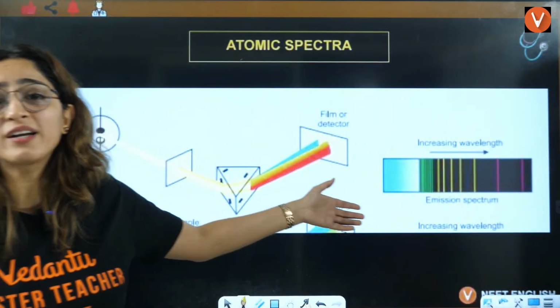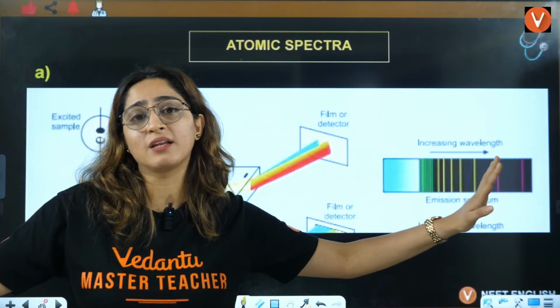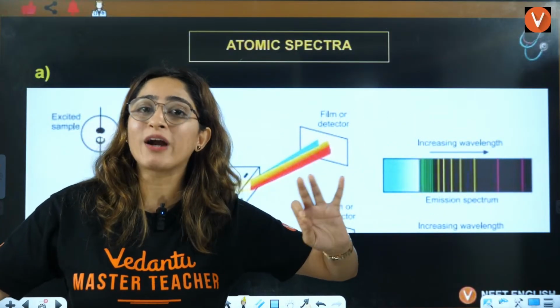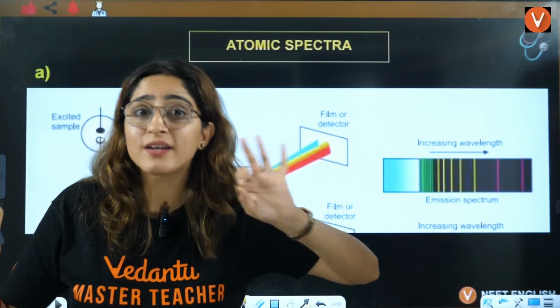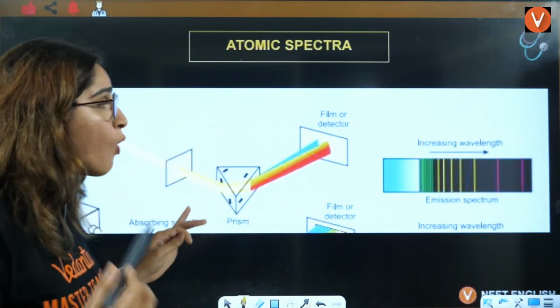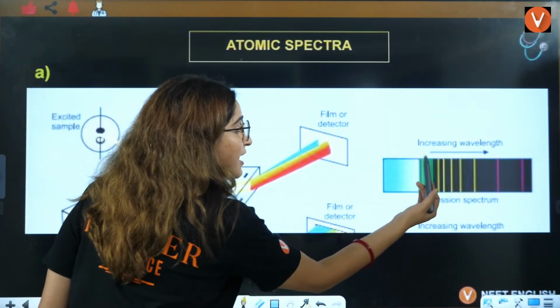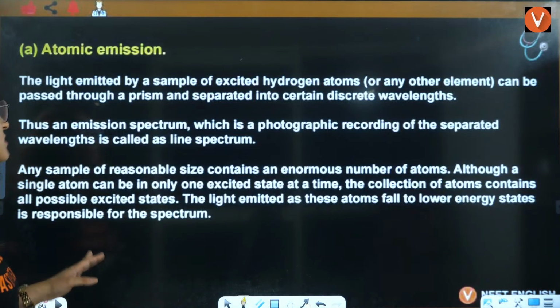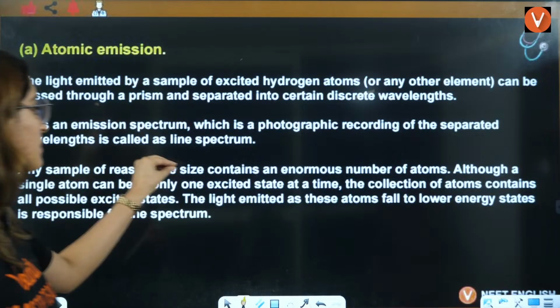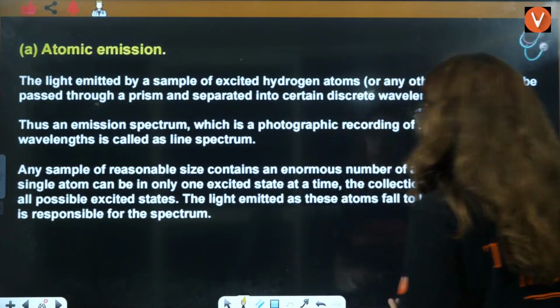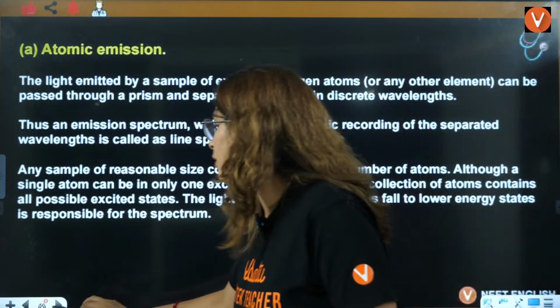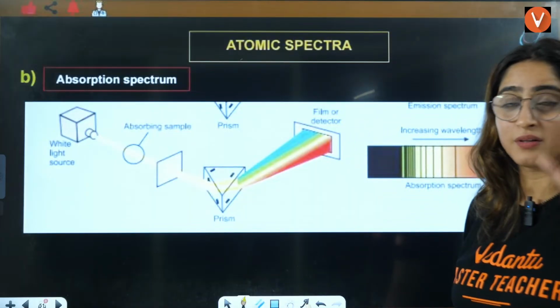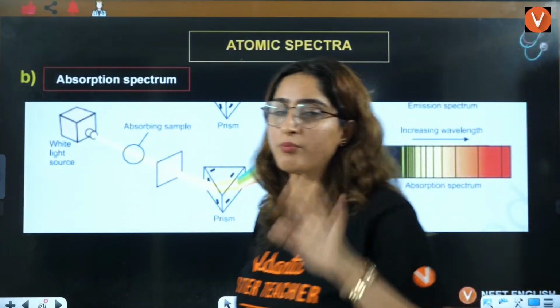And this is what nobody was able to explain. The hydrogen spectrum is our next topic that Bohr is going to explain. Bohr is going to tell why it has this kind of spectra, why only some specific lines it is giving. Any sample of reasonable size contains an enormous number of atoms. This we'll talk about in the next lecture, because that is important, but after the Bohr model, right?